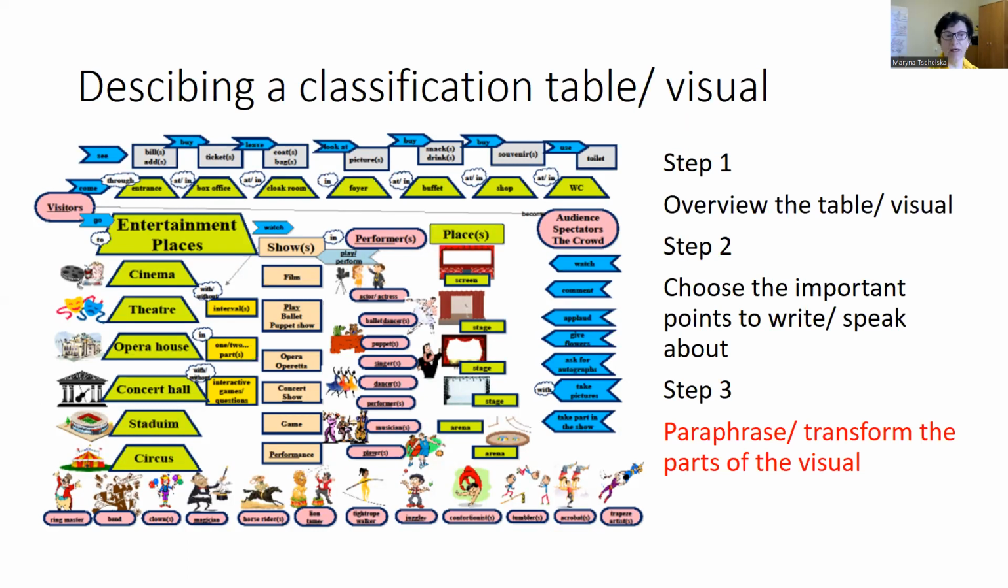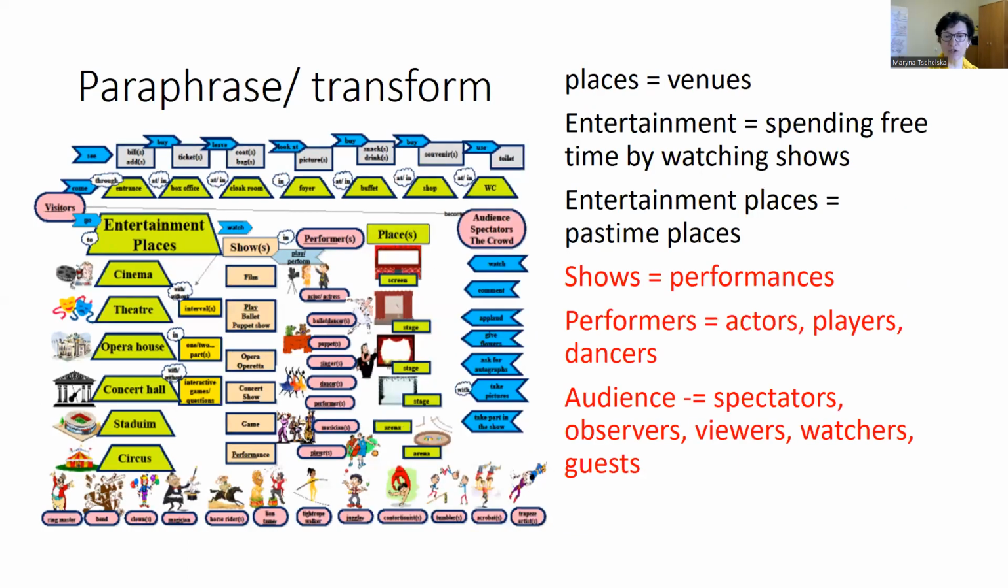So let's start with this table. We have already overviewed it, so we may think of the transformations. We may use venues instead of places, and spending free time by watching shows, which means entertainment. Entertainment places we may call pastime places. Shows, performances, performers, actors, and audience are spectators, observers, viewers, watchers, or guests.